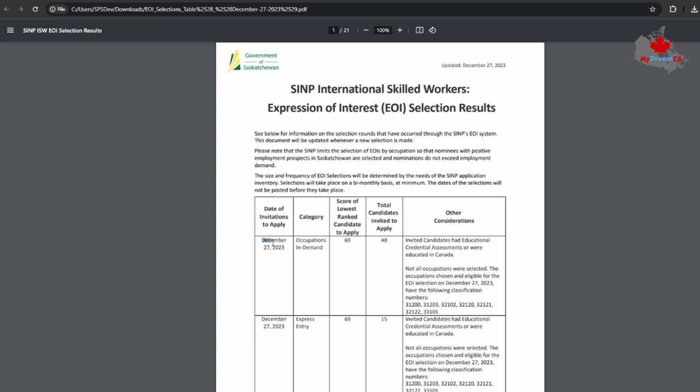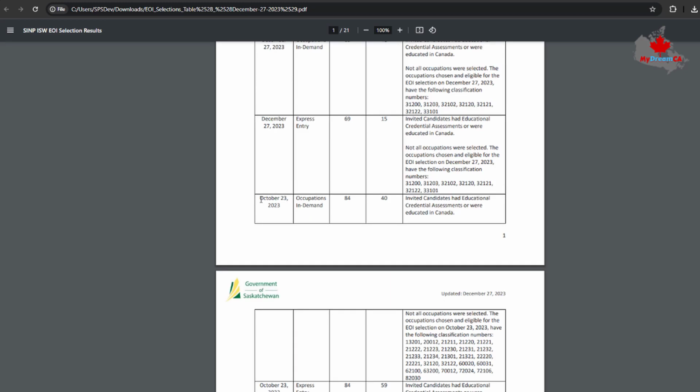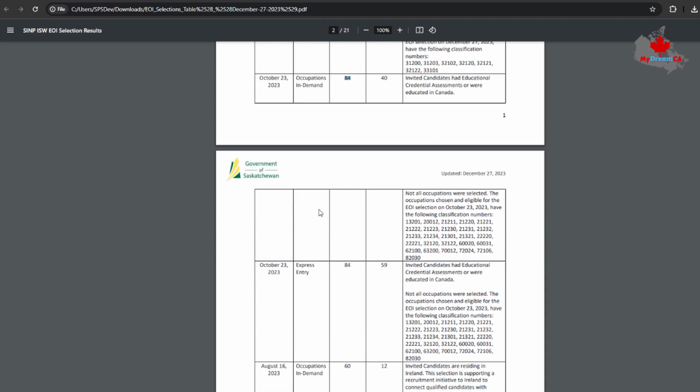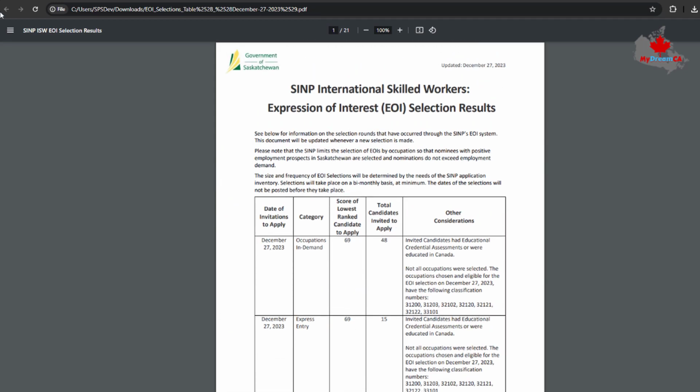The last selection draw was on the 27th of December 2023, and before that they also drew in October 2023. They took most people who scored 84. That is too big a score if you are outside Canada.